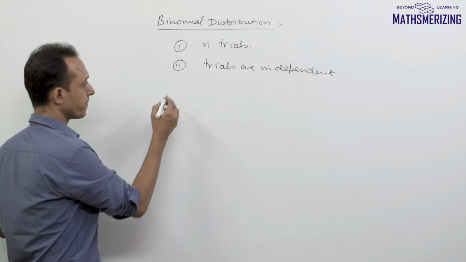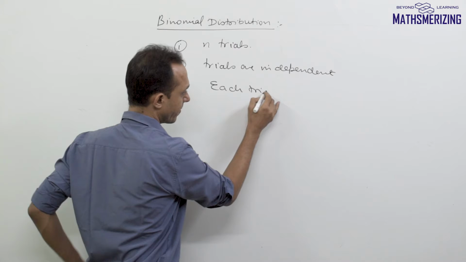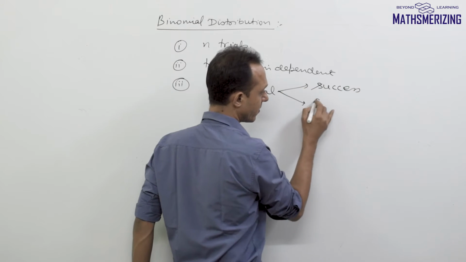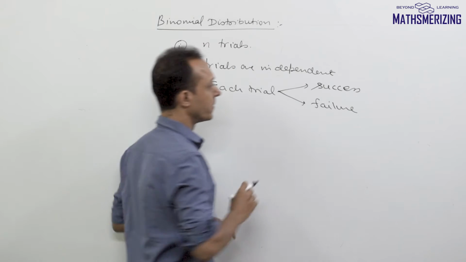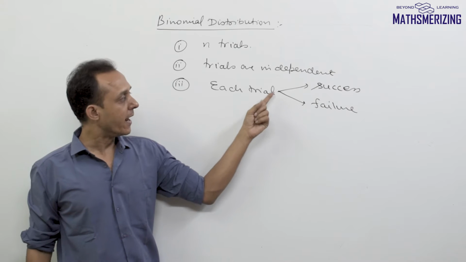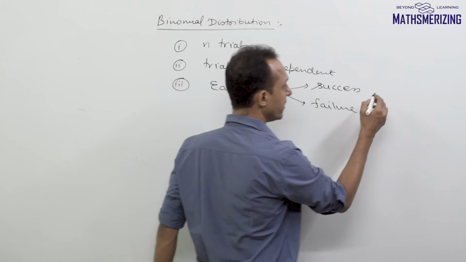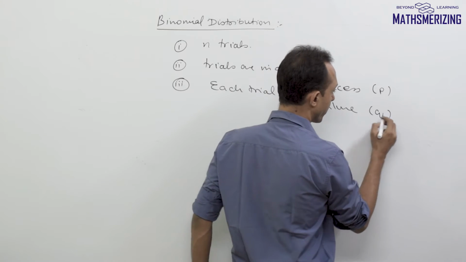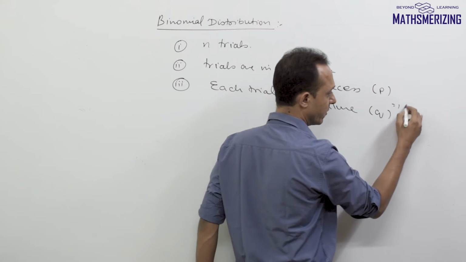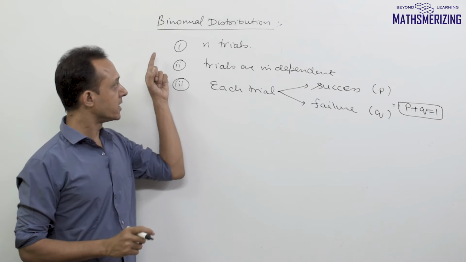And the third one is that for each trial, there should be only two outcomes, either success or failure. So each trial must result in only two mutually exclusive conditions. Either it should be successful or it should be a failure. We call the probability of success P and the probability of failure Q. Since they are mutually exclusive and exhaustive, P plus Q should be 1.